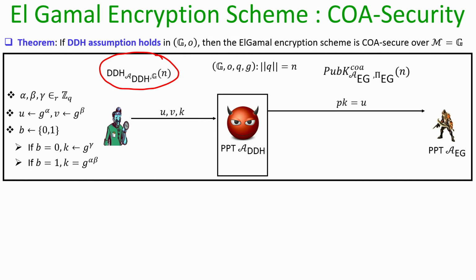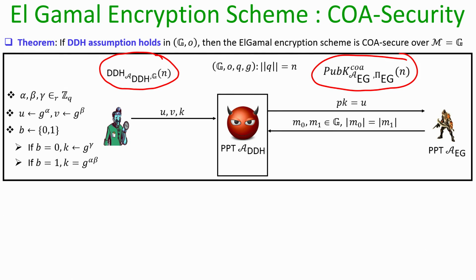To solve that, the DDH solver invokes our attacker who can attack the Elgamal encryption scheme and participates in an instance of the COA game, and it sets the public key to be u. Now, as per the rules of the COA game, the COA attacker will submit a pair of challenge plaintexts from the underlying group, and this DDH solver randomly chooses one of those two messages and prepares the challenge ciphertext as follows.